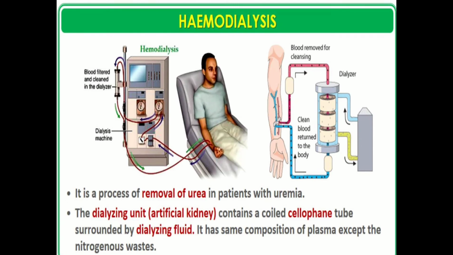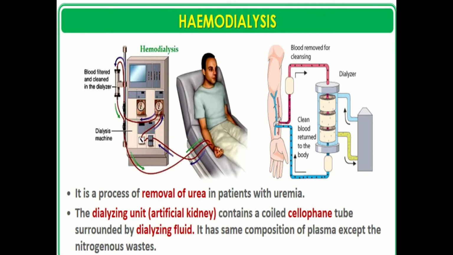Now next is hemodialysis. Now what is hemodialysis, as you have discussed in the previous classes also. So hemodialysis is the process of removal of nitrogenous waste from the blood of uremic patient. So in this we remove the urea from the patient who is suffering from uremia. Now in this process the blood drained from the artery is pumped into a dialysing unit, or we can say that it is called as artificial kidney, after adding an anticoagulant like heparin.